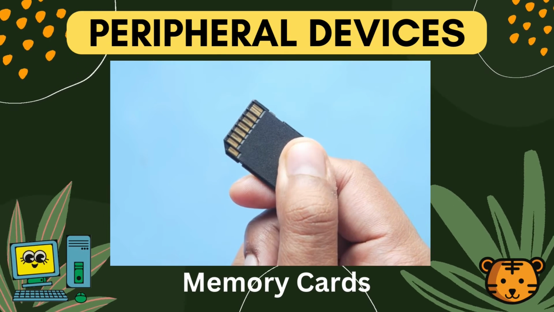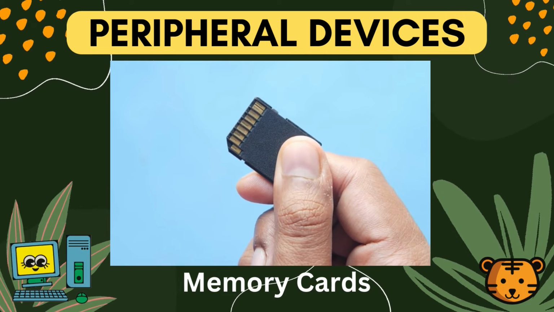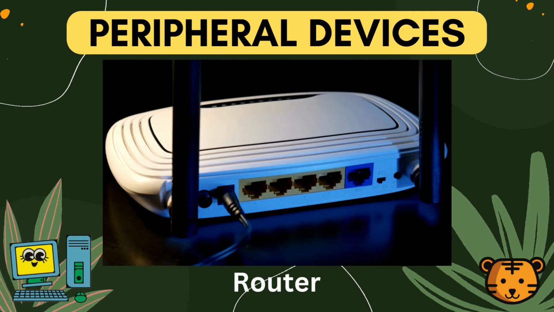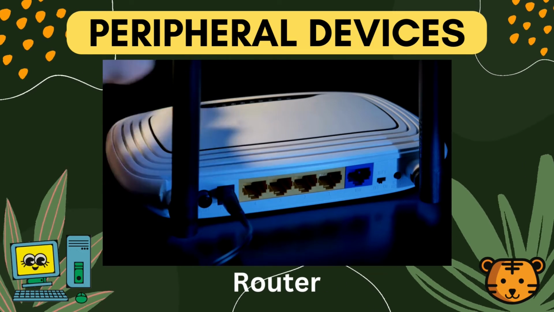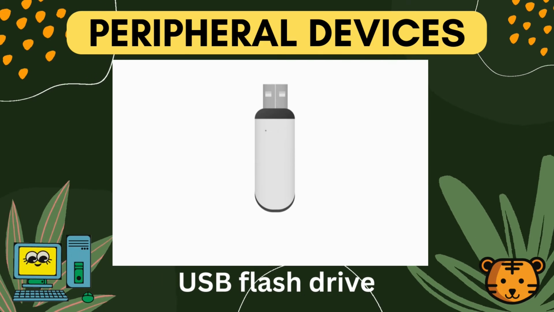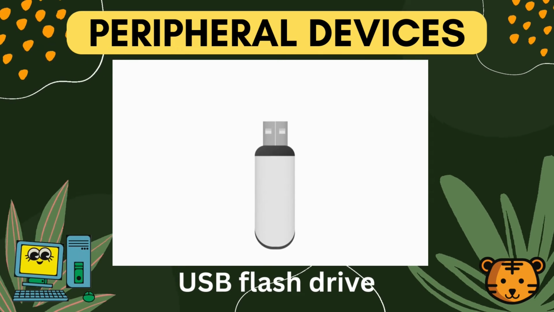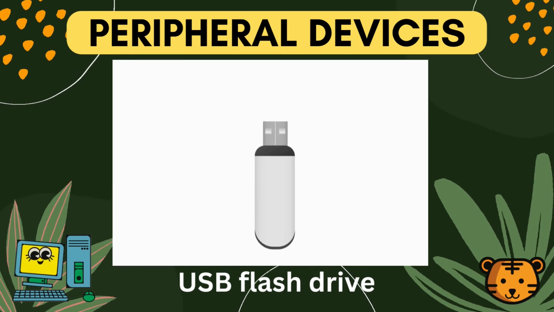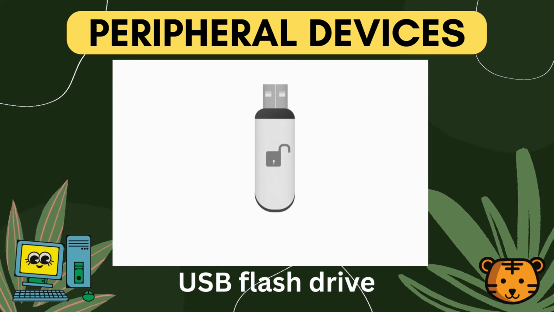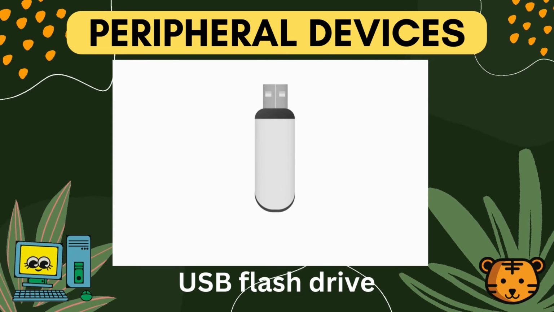A memory card is a small, flat flash drive used especially in computers, digital cameras, and mobile phones. Routers perform the traffic directing functions on the internet. A USB flash drive, also called a thumb drive, is a data storage device that includes flash memory with an integrated USB interface. It is typically removable, rewritable, and much smaller than an optical disc.